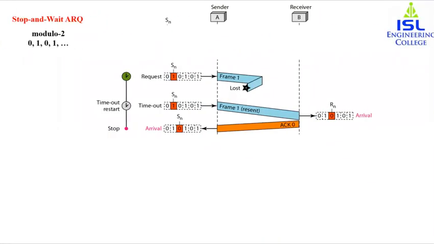Next, we see that frame 1 is lost, and that is the reason frame 1 needs to be resent. How does the sender know that frame 1 is lost? Because it does not receive an acknowledgement for frame 1 even when the timer times out. Once the timer times out, the timer is restarted and frame 1 is resent. Once it arrives safely at the receiver side, the receiver sends acknowledgement 0, that is, it is expecting the next frame, 0. I've also given an explanation of why we number the frames in modulo 2 arithmetic.